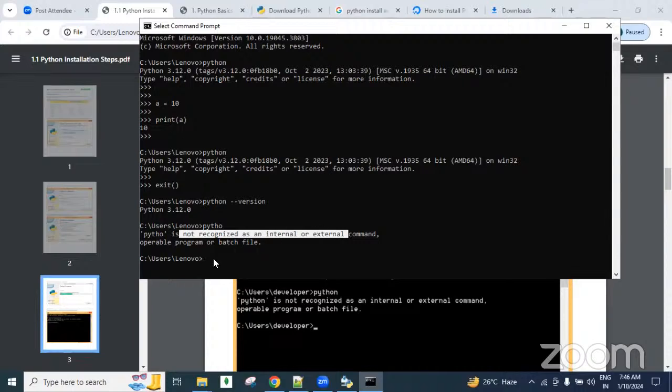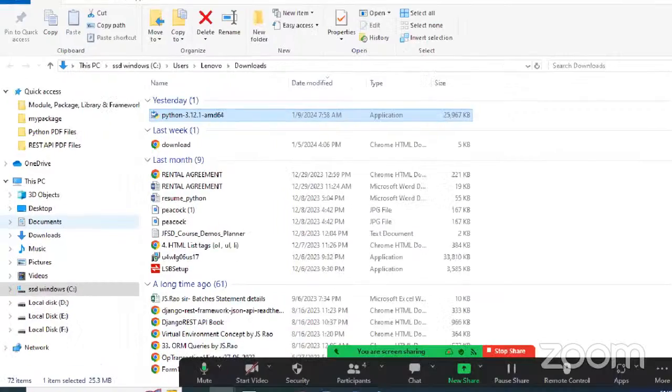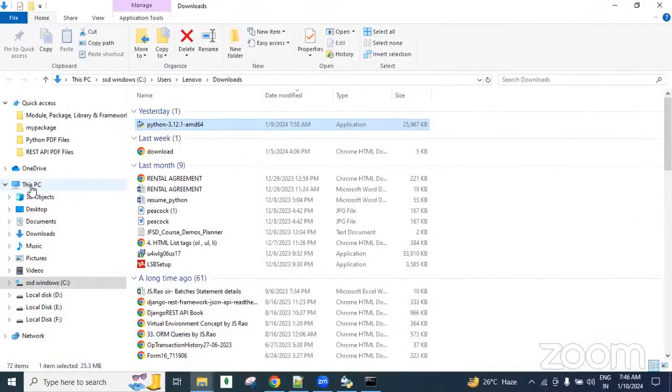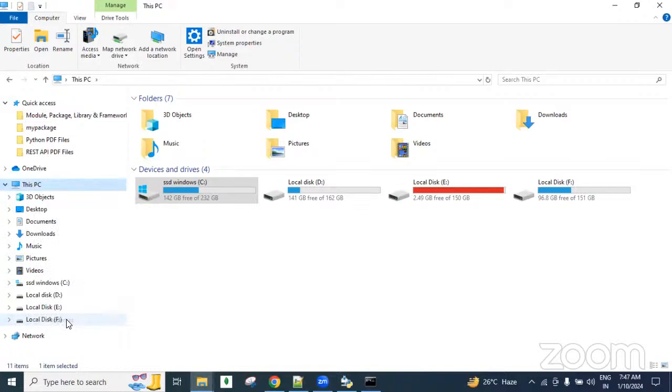For adding the Python environment variable explicitly, open the computer, guys. Here This PC is there. Right click on This PC and click on Properties.